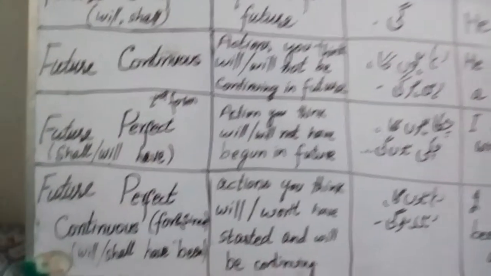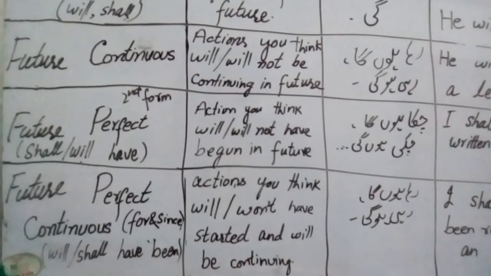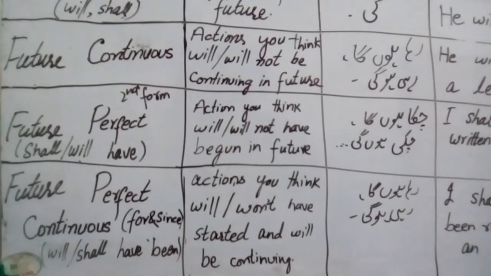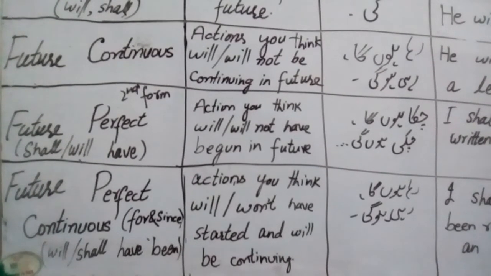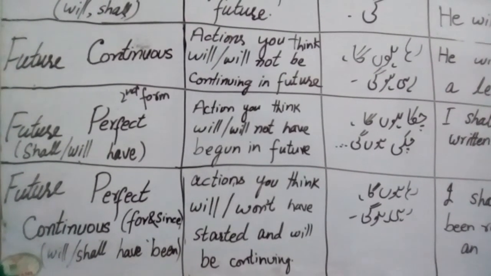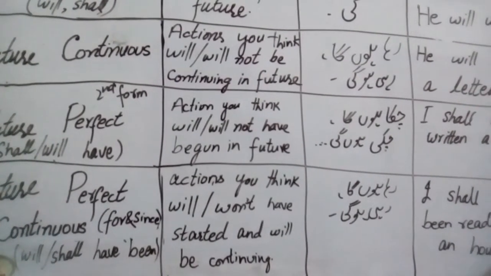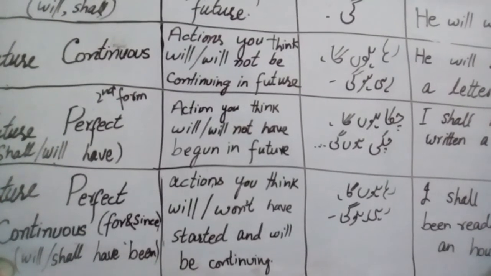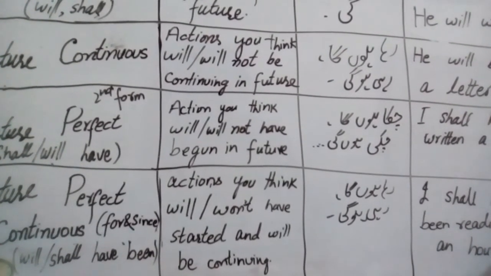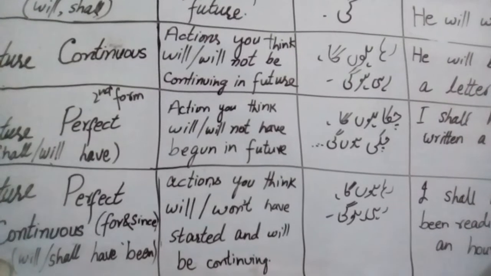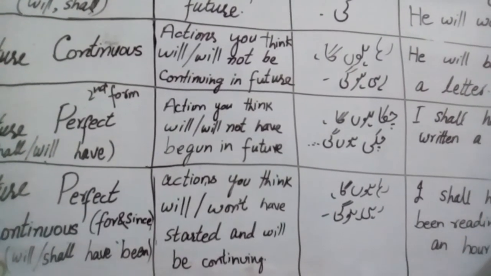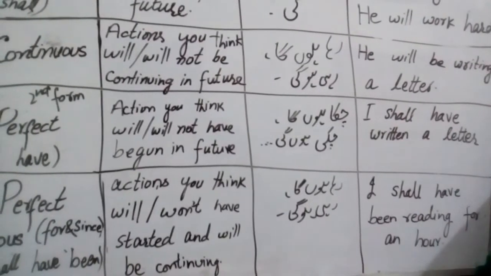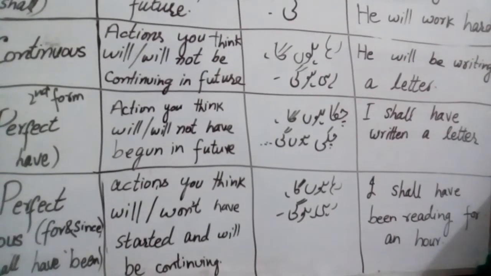Next, we will move to the last tense, which is future perfect continuous tense. For and since are used in the future perfect continuous tense. Will have been, shall have been are used as helping verbs. It is used for actions you think will or won't have started and will be continuing. रहा हूँगा, रही होंगी, रहे होंगे, इसकी उर्दू में पहचान है. An example may be: I shall have been reading for an hour.